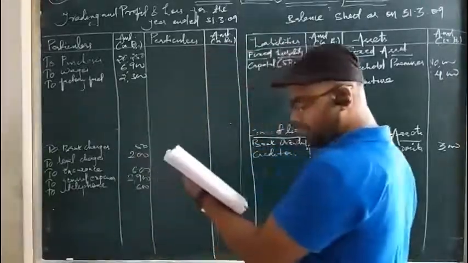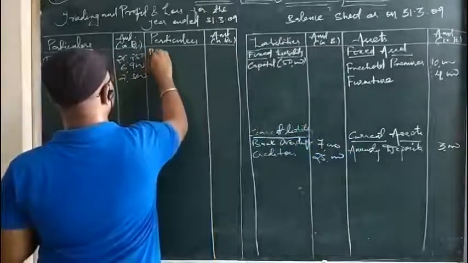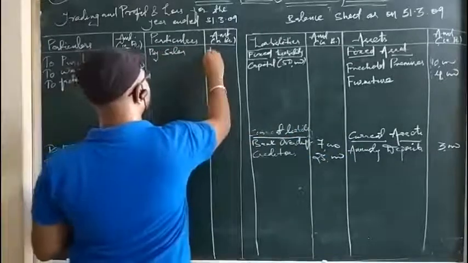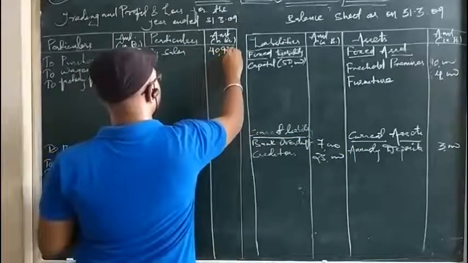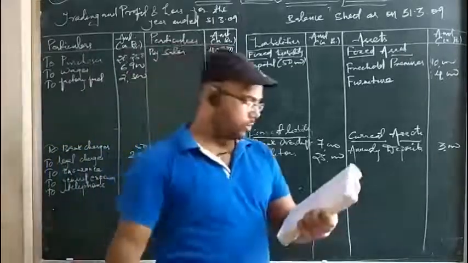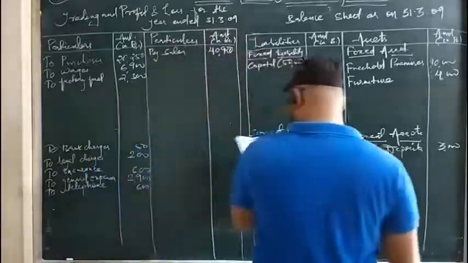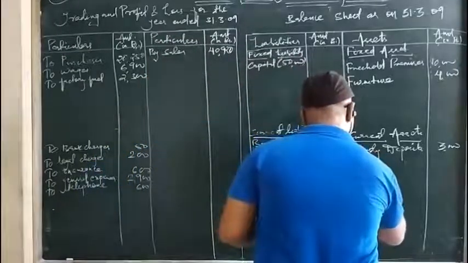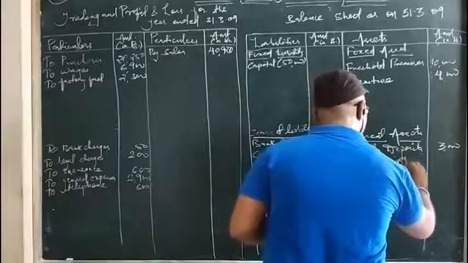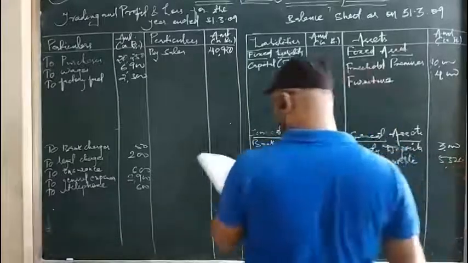We will keep it in the inner column. Then after capital we are having sales. Sales is the direct income. So by sales. So sales amount is 40,920. I have put it into the outer column. If there are any returns regarding the sales, we will put them on the opposite side. So no worry about that. Bills receivable. Bills receivable are assets and those are current assets. Bills receivable. That is 5,320.